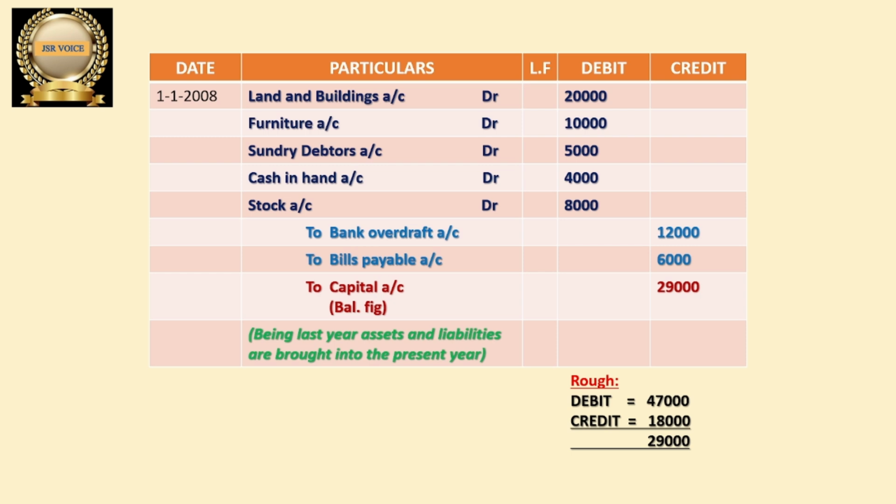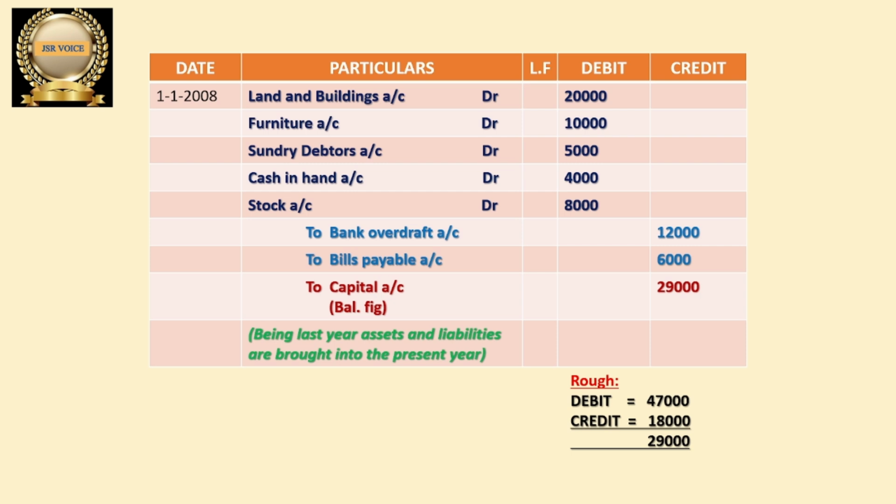Land and buildings account debit, and in the amount column, that is the debit column, 20,000, because we have to debit it since it is an asset. Furniture account debit, furniture also is an asset, so we debited, and the amount in the debit column is 10,000. Next is sundry debtors account debit, also an asset, that is why we debited, and in the debit column 5,000 rupees.